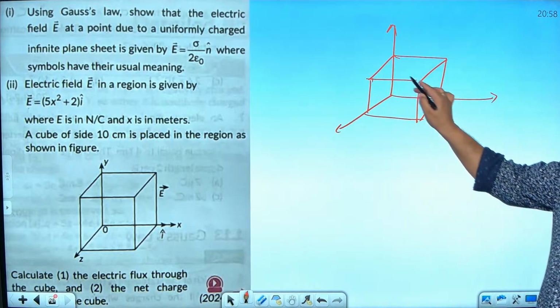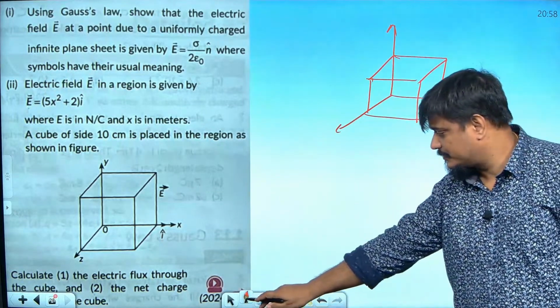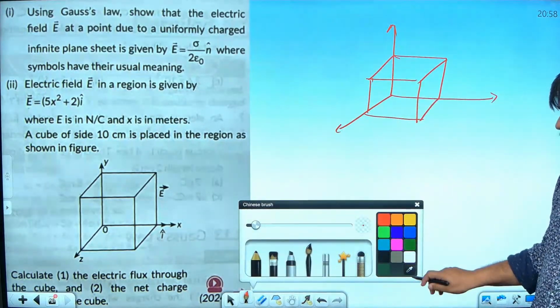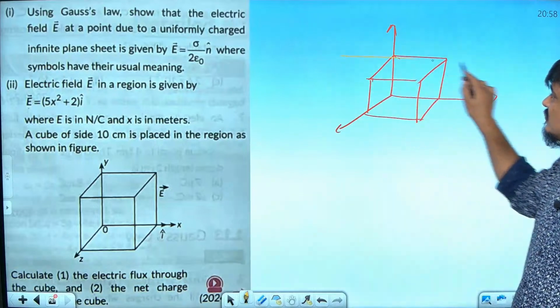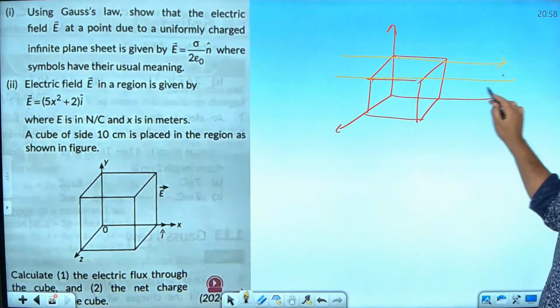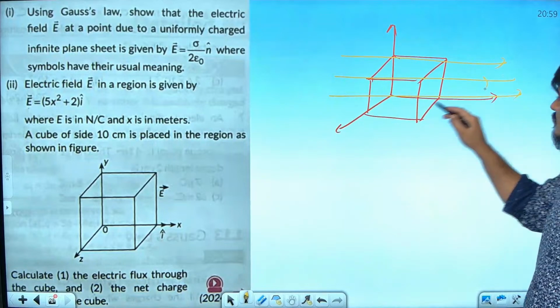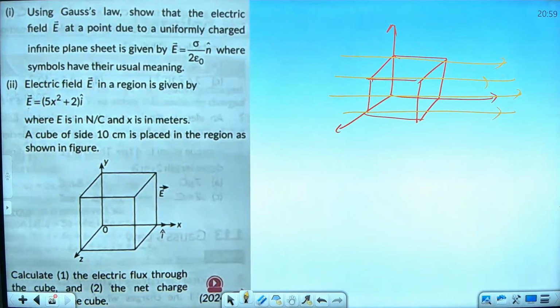I cap means electric field is in this direction. What is the value of electric field? 5x square plus 2 I cap.